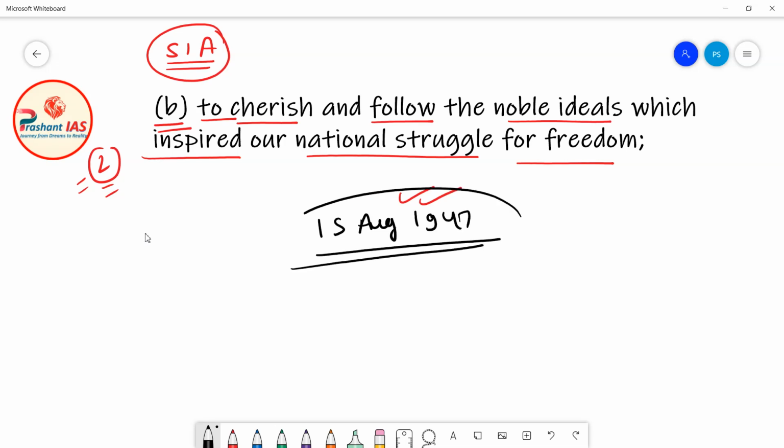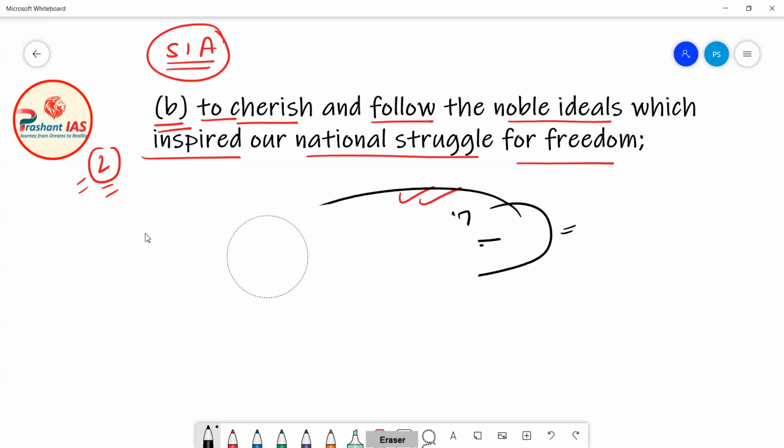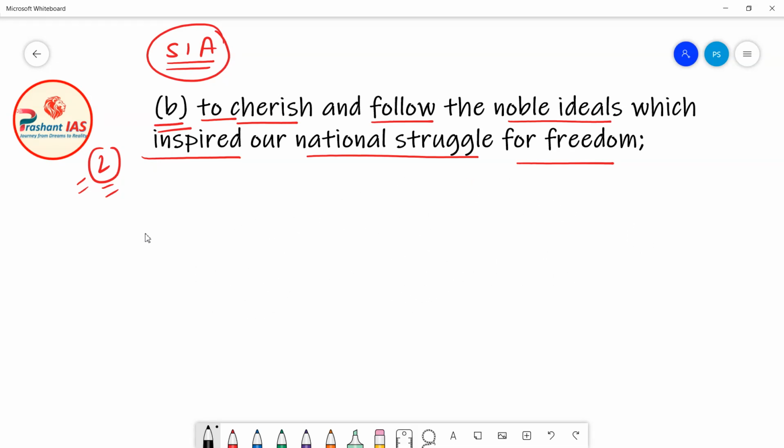Okay, so it means that India was under the British rule. On 15th of August 1947, India got independence from the British rule. But if we talk of the period before 15th August 1947, when India was under the British rule, at that point of time, what happened? People of India wanted freedom. All sections of people of India wanted freedom from British rule.